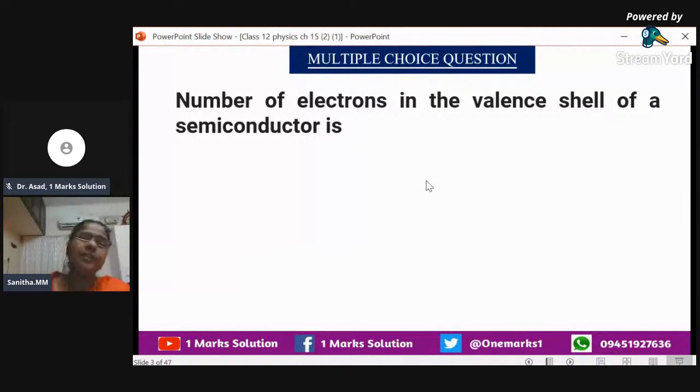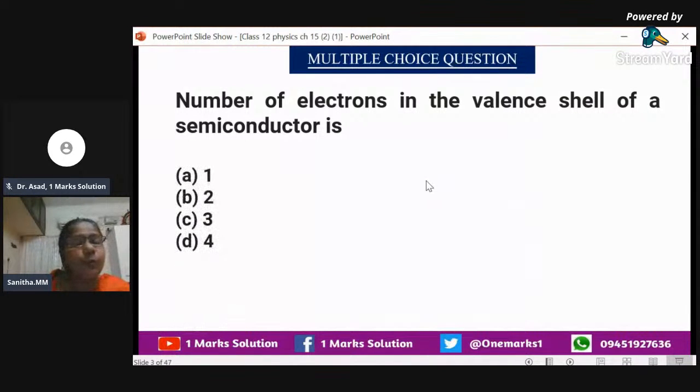The first question: the number of electrons in the valence shell of a semiconductor. Why are we asking about the number of electrons? Because the semiconductors commonly used are germanium and silicon. In germanium and silicon, the number of valence electrons is 4.